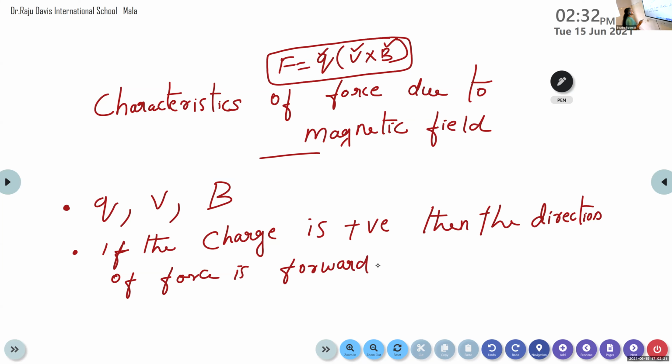Then if the charge is negative, what will be the direction of the force? If the charge is positive, the direction is forward; if negative, it is backward. So the force produced by the magnetic field depends upon the sign of the charge. If the sign of the charge varies, then the direction of the force also changes, and vice versa.